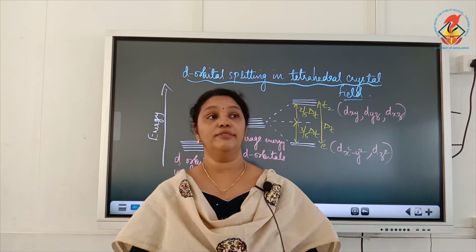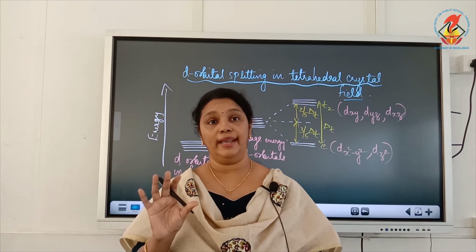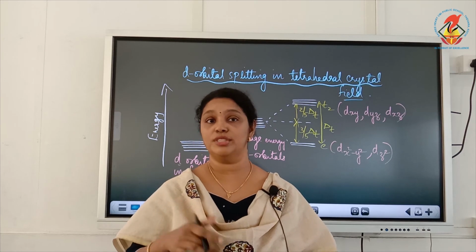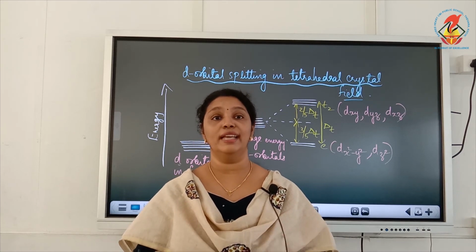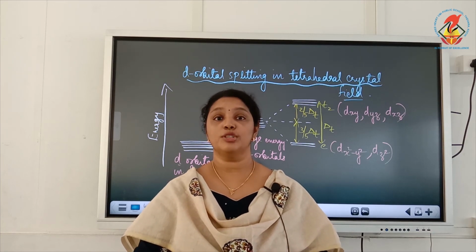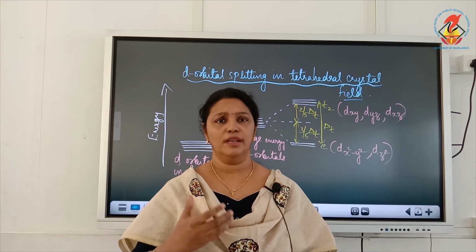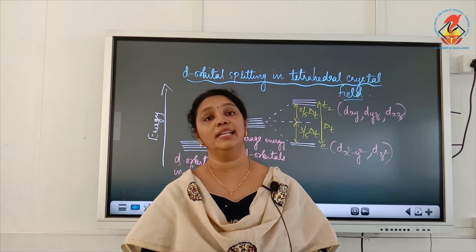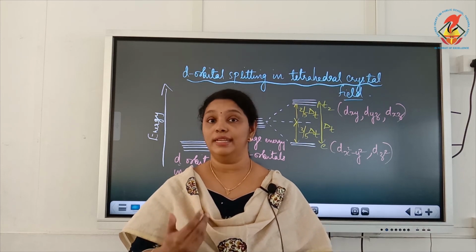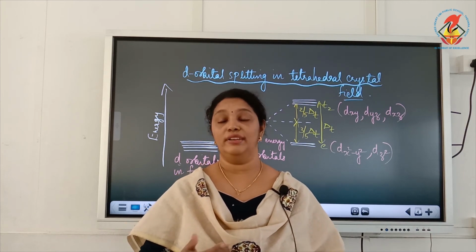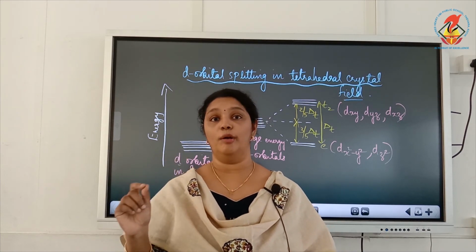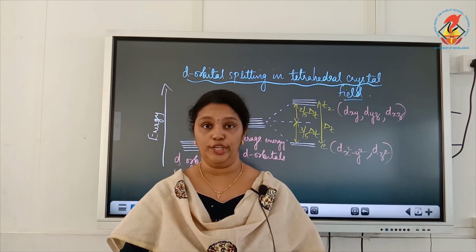So with this we complete the d orbital splitting diagrams in octahedral and tetrahedral crystal fields, and we also saw that there are strong and weak ligands which are arranged in increasing order of their field strength, and the strong ligands will give large splitting of d orbitals and weak ligands will give small splitting of d orbitals. Now we are going to study in detail about the strong and weak ligands, and how they influence the splitting of d orbitals in octahedral complexes. We will see that in the next video. Thank you.